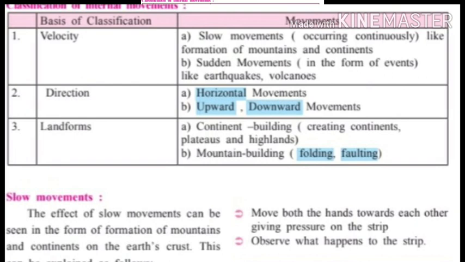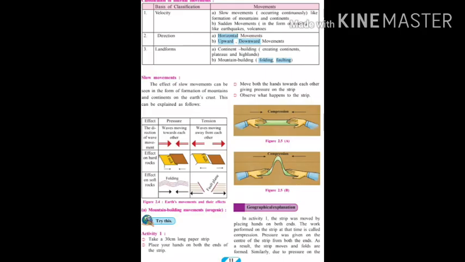Third, landforms. Movements that are based on landforms are also of two kinds. One, continent building, creating continents, plateaus and highlands. Two, mountain building, folding and faulting. These two kinds of movements are on the basis of landforms.